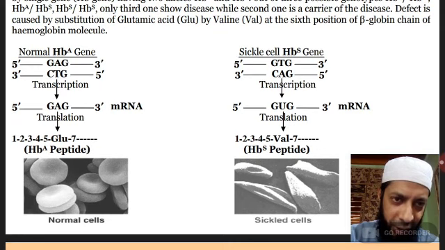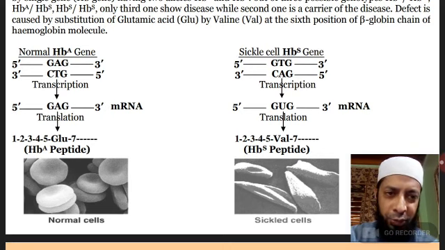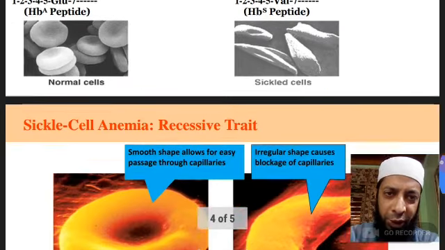And when there is a valine at the sixth position of beta globin chain, it gives RBCs a shape which is not normal, which is sickle shaped, and thus they can't pass through capillaries and show a number of secondary effects.